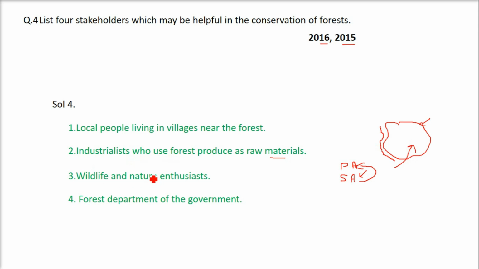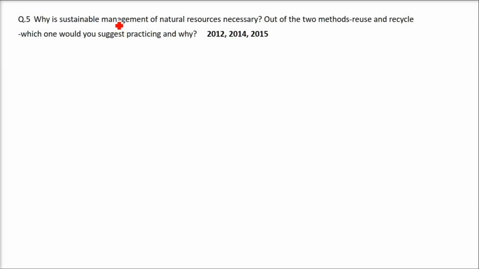Then the wildlife and nature enthusiasts, those activists who are thinking about the forest and the wildlife, they are stakeholders, along with the forest department of the state government and central government. There is a department which takes care of the forest, and they are also stakeholders. This question is repeated in 2012, 2014, 2015, and also repeated in coming years.